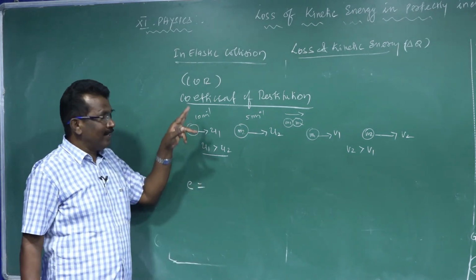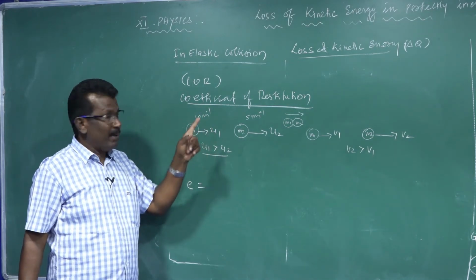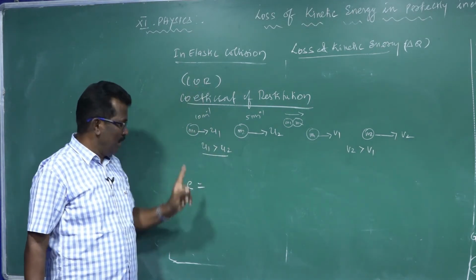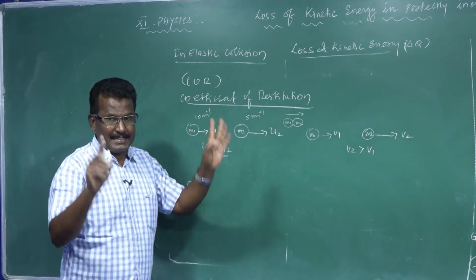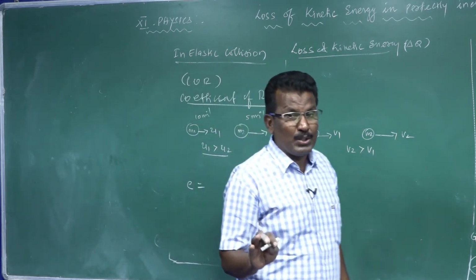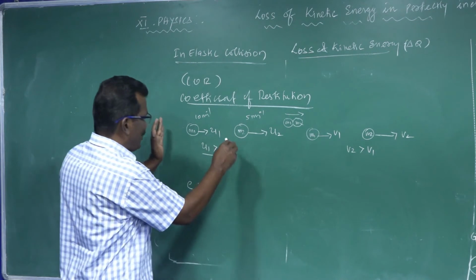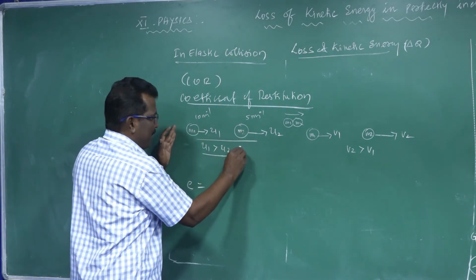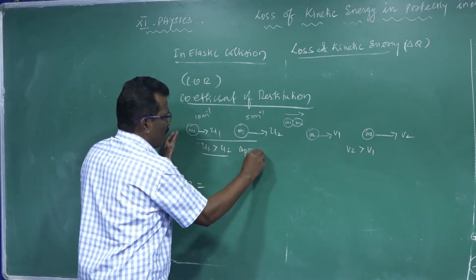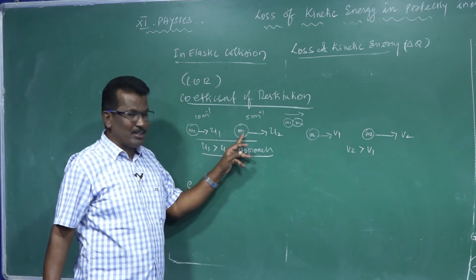How do we calculate the kinetic energy during the collision? By using the coefficient of restitution. The coefficient of restitution e can be written as the velocity change after collision to the velocity change before collision. Before collision, the first body approaches the second body.